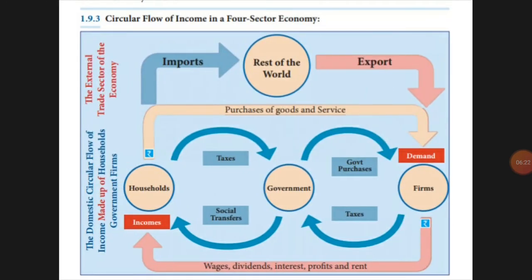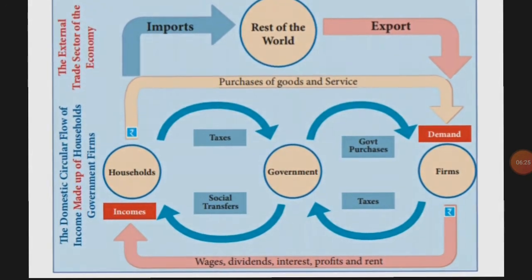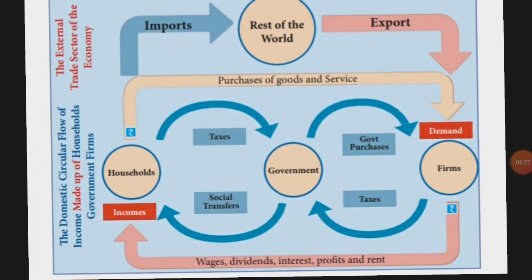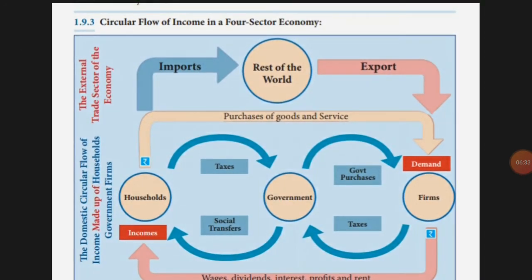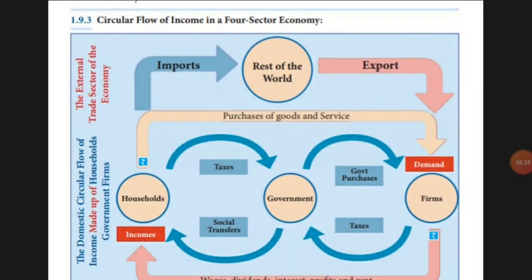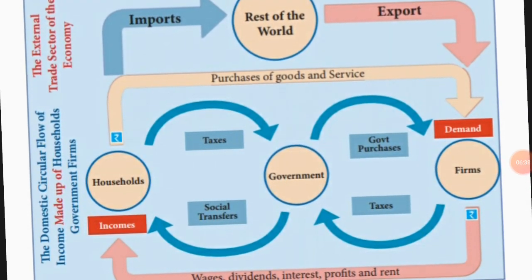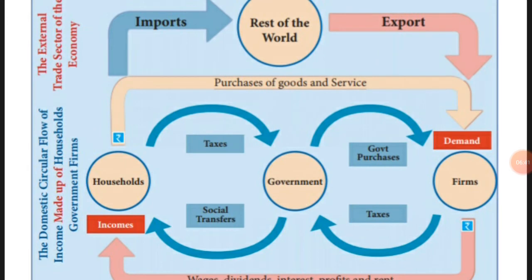Next we'll go for the fourth sector. Here everything as usual, household, firm, government will be there, and one more is included, which we can say is the rest of the world. In the book it is also given as the external sector. External sector means connection with the outer world. How do we make the connection? We are exporting to other countries or importing from other countries. If we export, we get the income. If we import, we don't get income; only expense will become more.